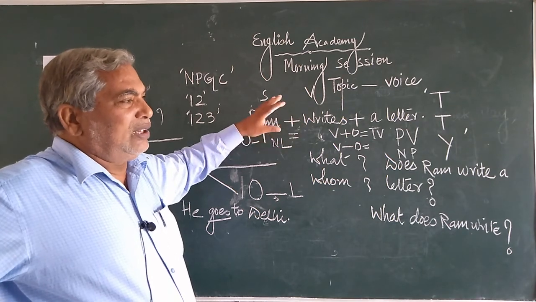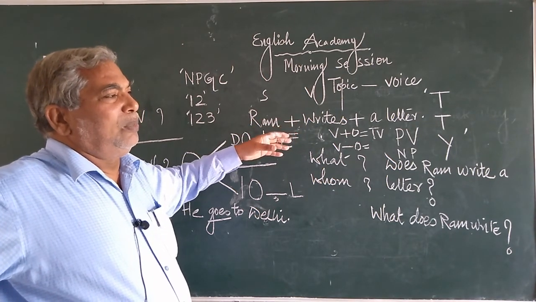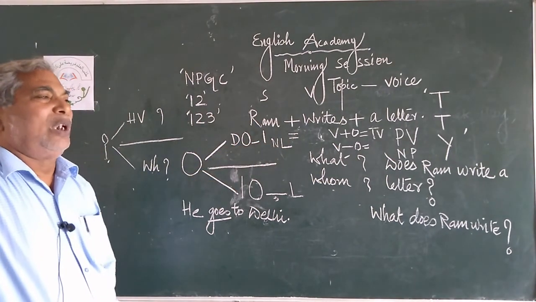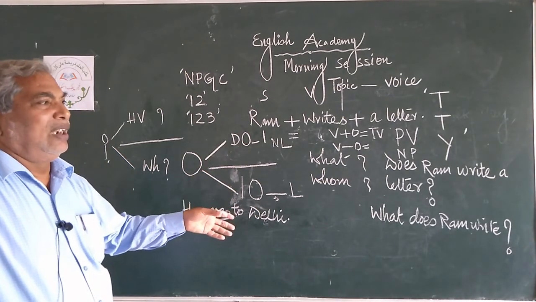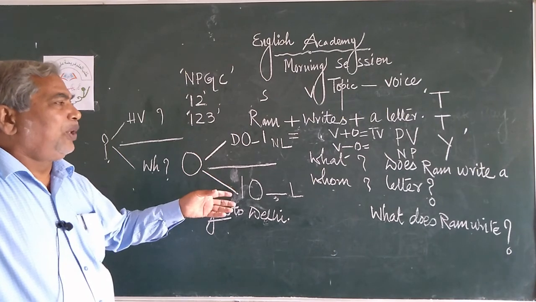So this is a starting point. Slowly and slowly, my dear students, I will teach you more and more about this topic. These are basic things. I have taught you some very important things.